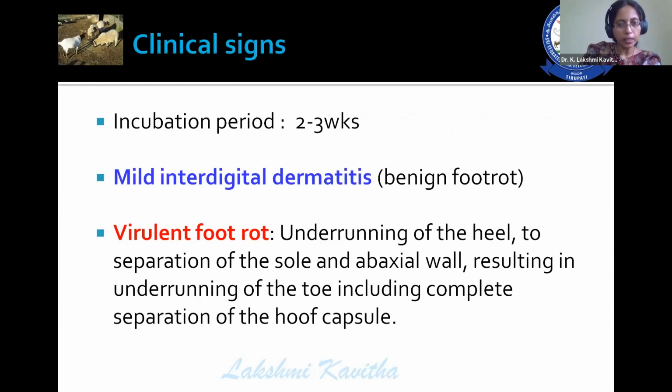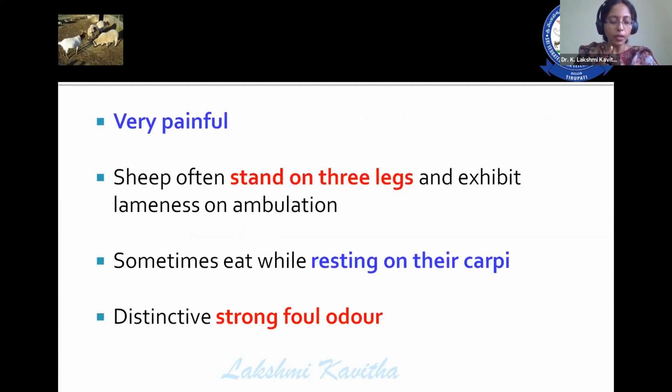Mild interdigital dermatitis, that is benign foot rot. Virulent foot rot: in this case, you can appreciate underrunning of the heel and separation of the sole and abaxial wall, resulting in underrunning of the toe and complete separation of the hoof capsule. The animal shows very painful clinical signs. Sheep often stand on 3 legs and exhibit lameness during walking.